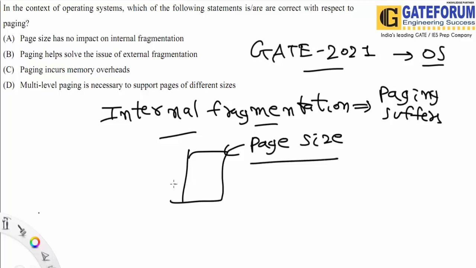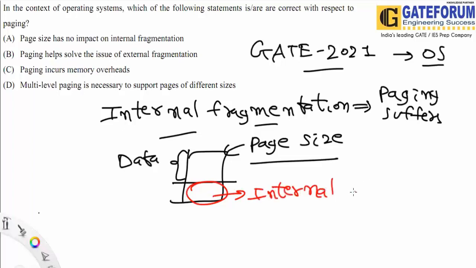If the data is less, let's say if this is the data, then this much would be our internal fragmentation. So the concept is, because of the page size we have and the data we have, we cause the internal fragmentation. So page size has an impact on internal fragmentation, due to which paging suffers from internal fragmentation.